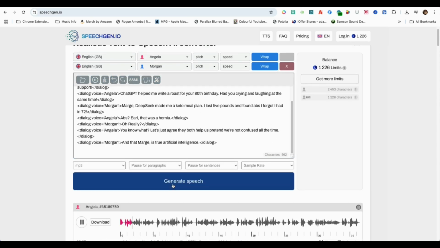I told you ChatGPT is like my grandkid, but smarter and it doesn't talk back. Really? Deepseek helped me fix the Wi-Fi and write a love poem. That's romance and tech support.